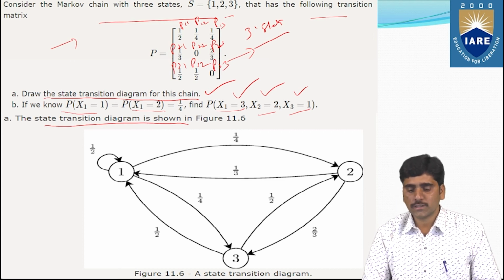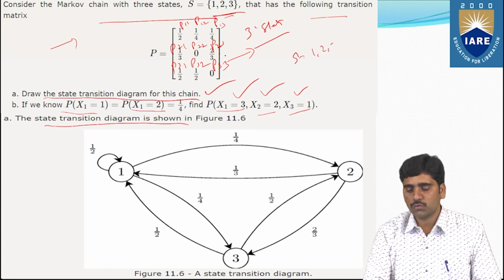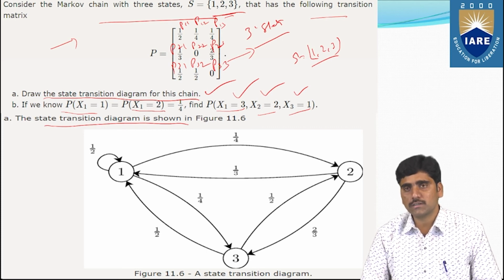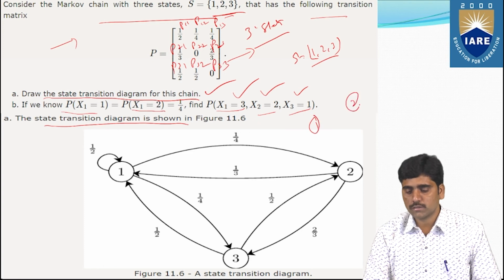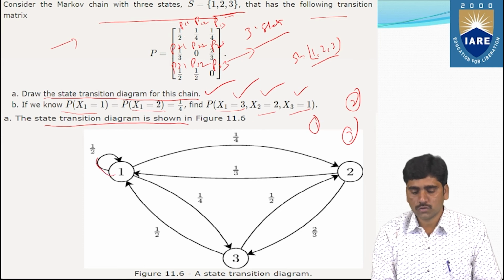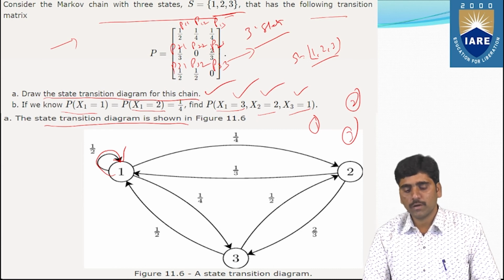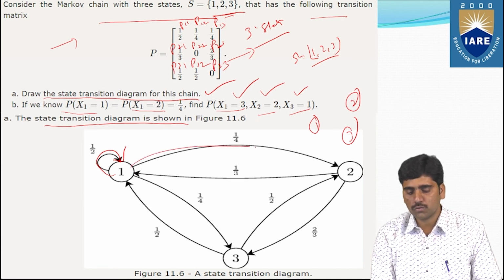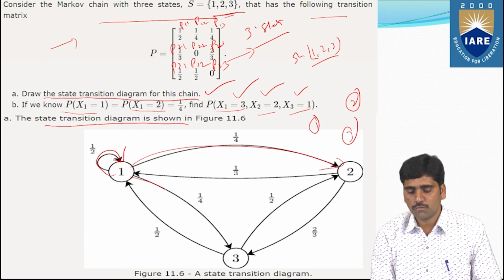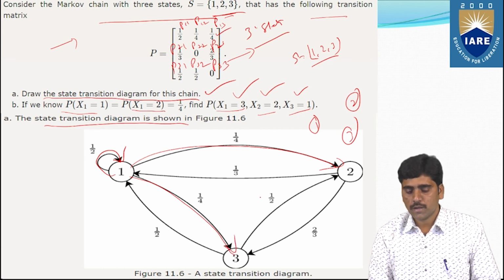So in total, how many states are there? We have 3 states, S equals 1, 2, 3. We are going to construct a transition diagram with these 3 states: one state, second state, and third state. Taking these 3 states, P of 1 to 1, what is the value? 1 by 2. P of 1 to 2, what is the value? 1 by 4. And P of 1 to 3, what is the value? 1 by 4. Similarly, P of 2 to 1.